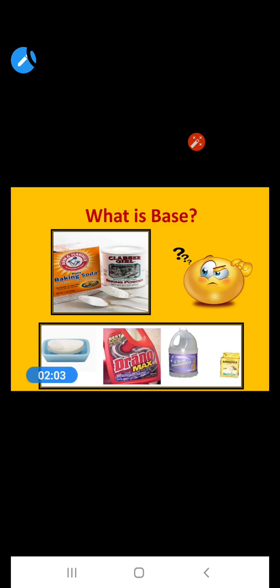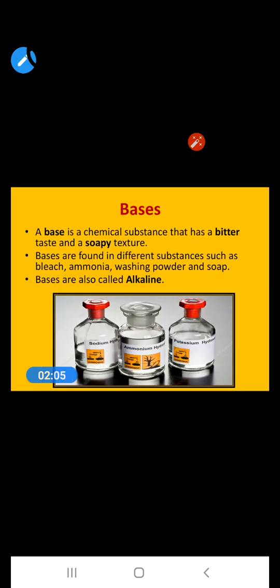Okay, let's discuss the definition. A base is a chemical substance that has a bitter taste and soapy texture. Bases are found in different substances such as bleach, ammonia, washing powder and soap. Bases are also called alkalis. Here you can see some bases like sodium hydroxide, ammonium hydroxide and potassium hydroxide. These are a few examples of bases.